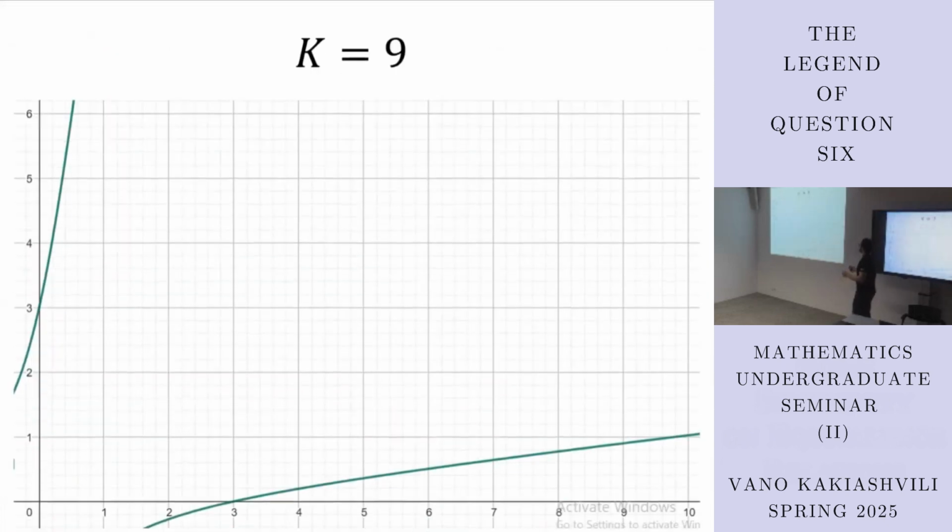We can do the same thing for k equals 9. So in this case, we will start from the solution of (0, 3). We will go right until we hit the graph and then continue this procedure. And this way we have algorithmically found all solutions to this equation, which is a nice thing.